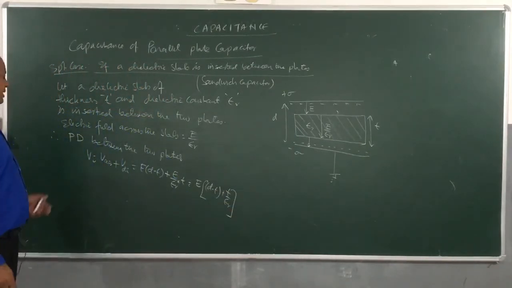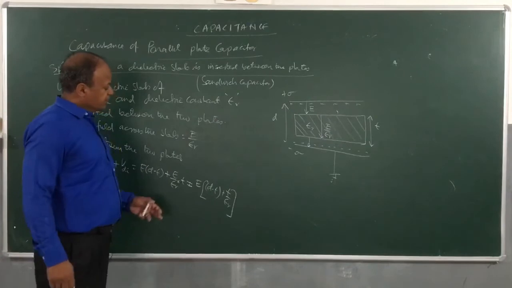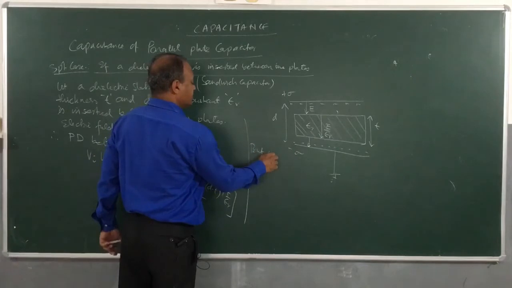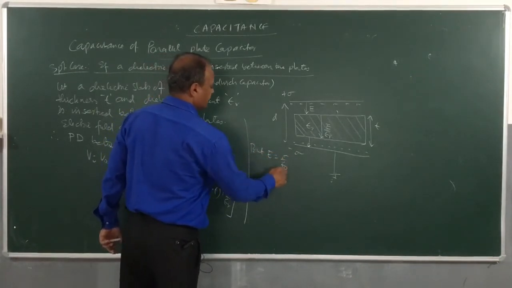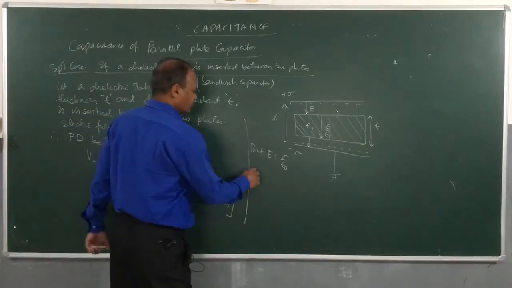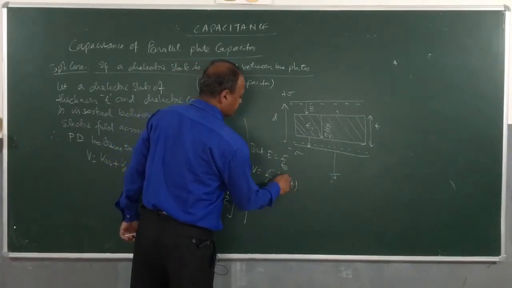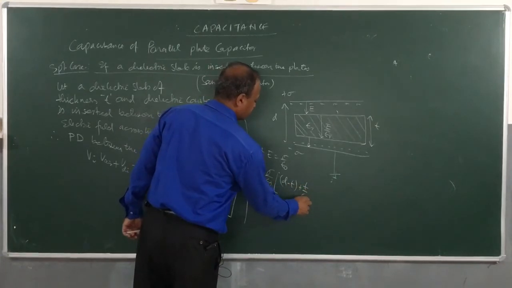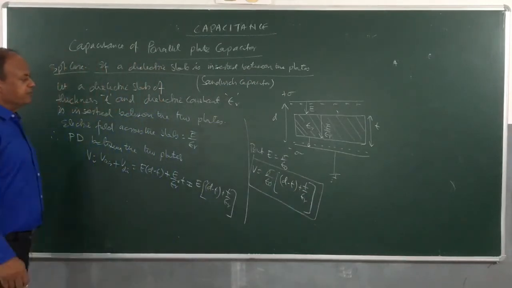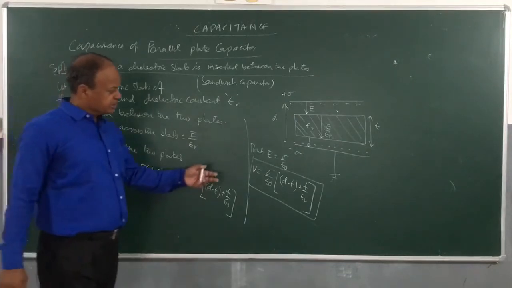So children, we have been able to calculate the potential difference between the two plates. We already calculated E, but E is equal to sigma by epsilon naught. So if I insert this value here, then V will be equal to sigma by epsilon naught times D minus T plus T by epsilon R. So see children, we have been able to calculate the potential difference between the two plates. This is the potential difference between the two plates.